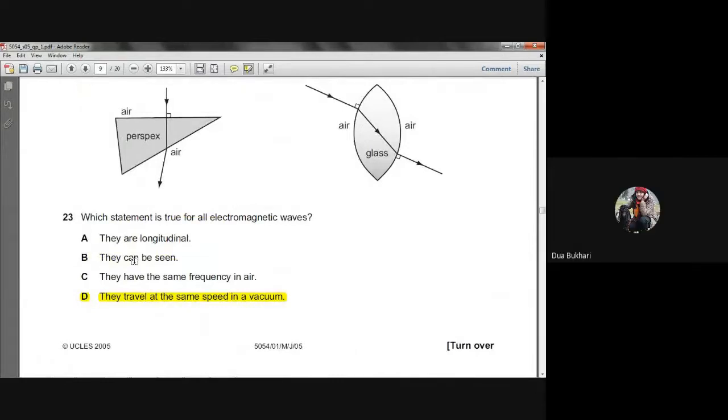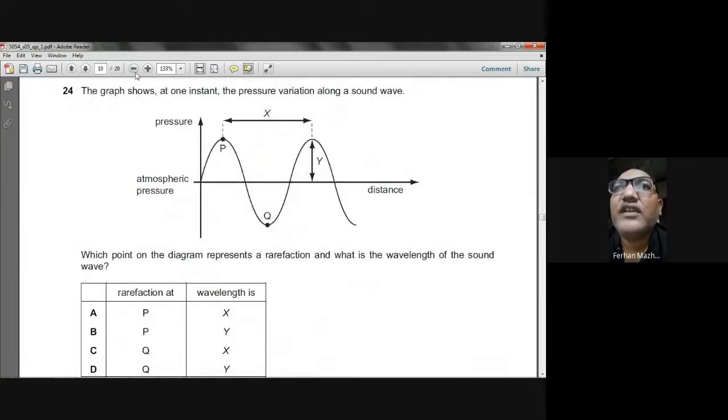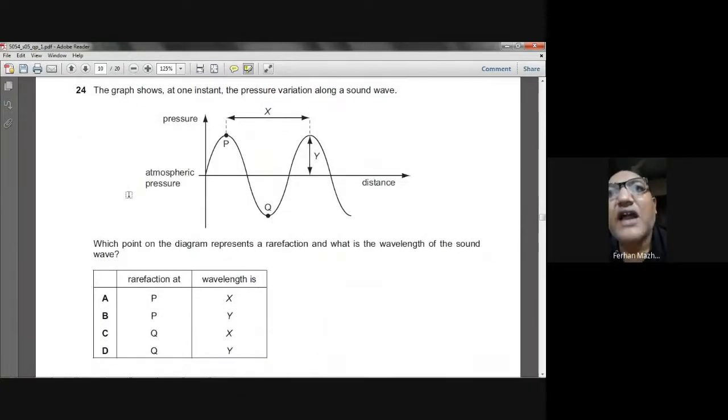Yes, sir. Okay. Question number 24 is coming up on your screen. He says, the graph shows at one instant the pressure variation along a sound wave. So it's basically a graph. On the y axis, the pressure is represented. On the x axis, the distance is represented. So here, which point on the diagram represents a rarefaction and what is the wavelength of the sound?